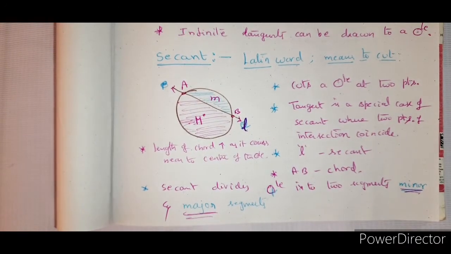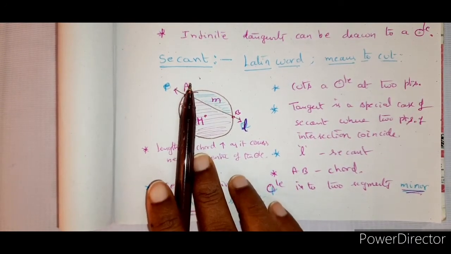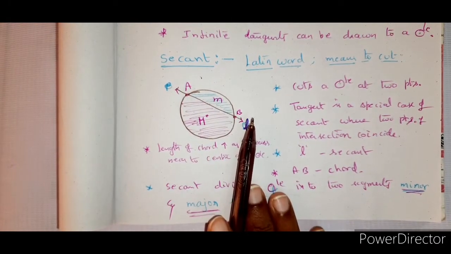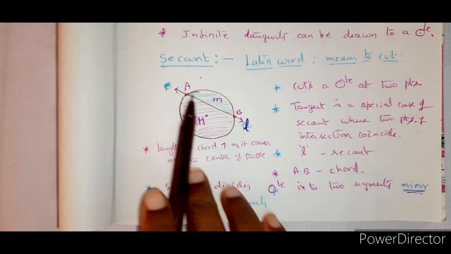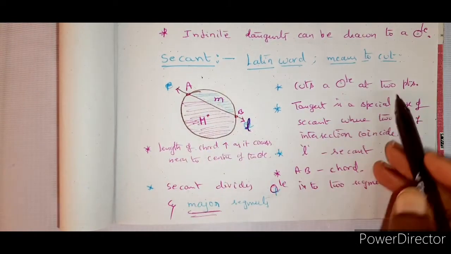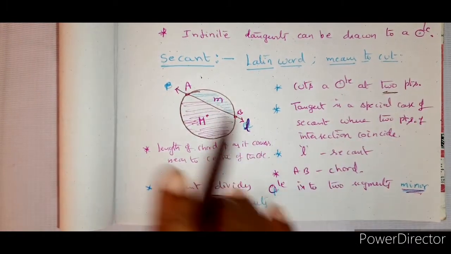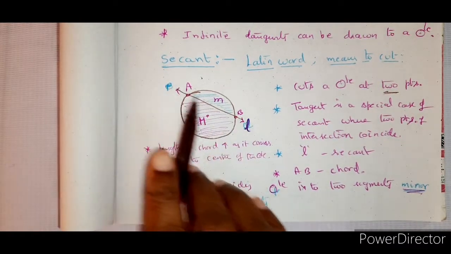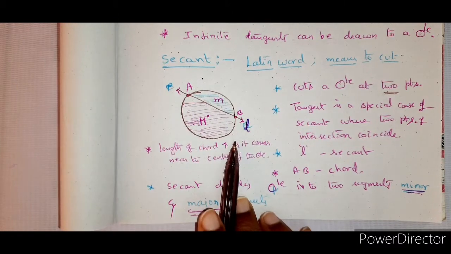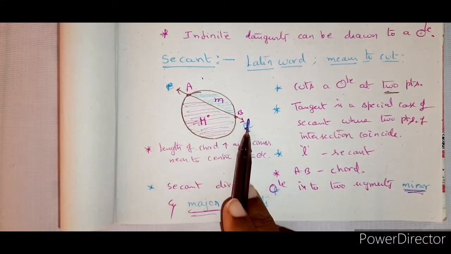Now the secant of a circle. When you compare with the tangent, a secant is the one which cuts the circle. A secant always cuts the circle at two points. Secant is a line, it's not a line segment. Remember that.